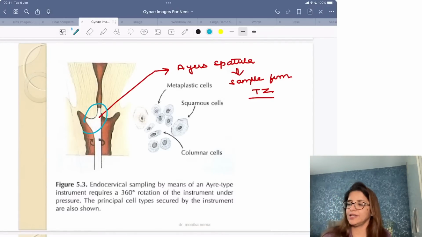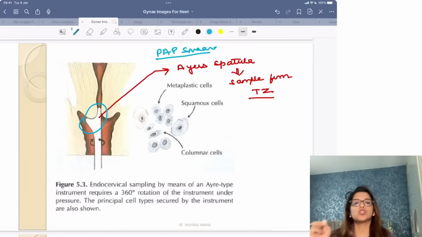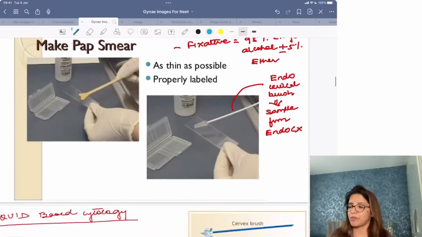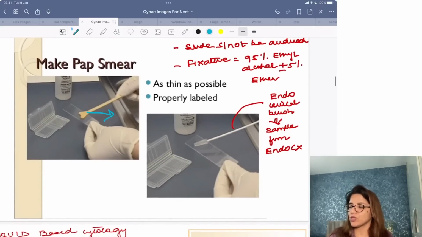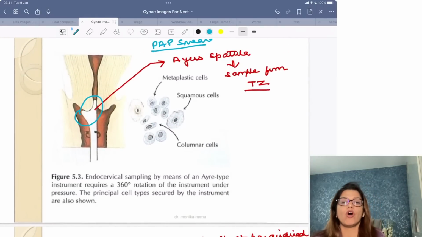This over here is Ayer's spatula. And this is how you perform a pap smear. In pap smear, you use two instruments, Ayer's spatula and endocervical brush. With the help of Ayer's spatula, you are going to take the sample from transformation zone, right?